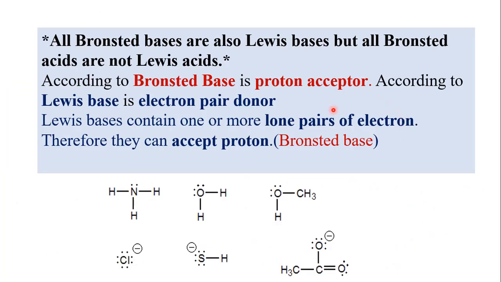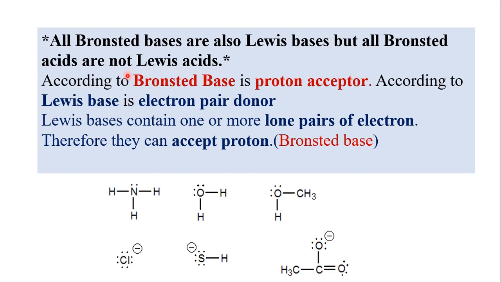Let us understand this statement: all Bronsted bases are also Lewis bases, but all Bronsted acids are not Lewis acids. This is the most important statement in this topic. You have studied Bronsted acid base theory.